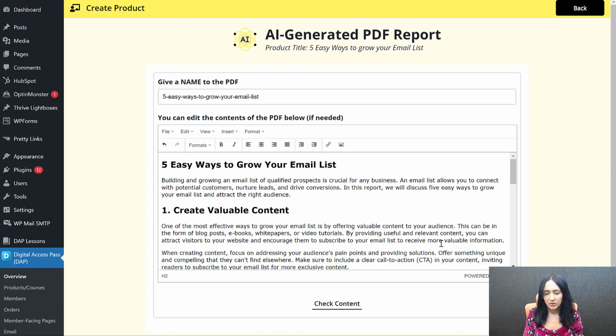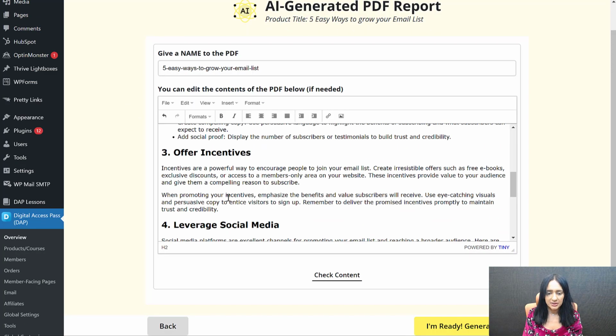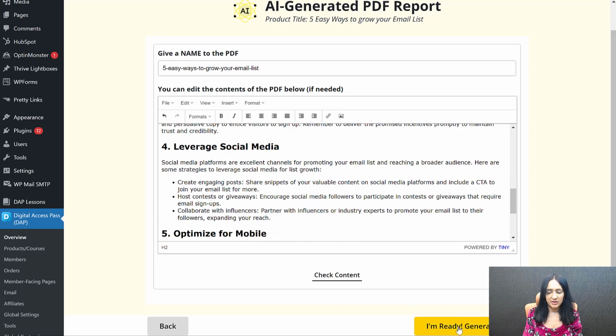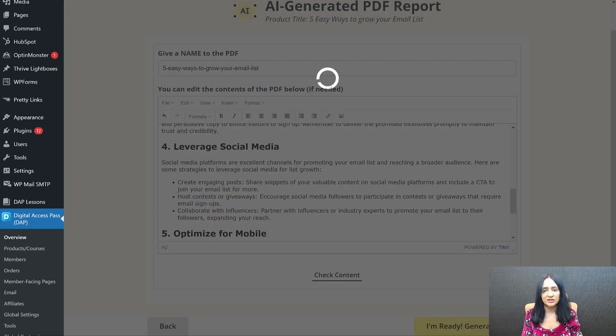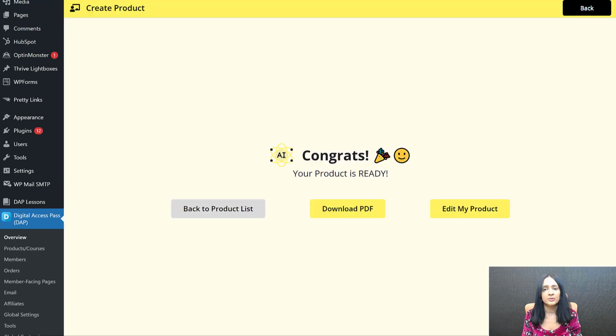So PDF content looks good. If it doesn't look good, you can update it. And I'm ready, generate it. So what it will do is it will productize your report, which means it will create a product which will hold that PDF, which means no one can get to it unless they have signed up for that product because it's a membership site. So you can use DAP to create your free report and you can make sure that only people that have signed up for that freebie, only they are able to access it, right? Because DAP will automatically protect your PDF content.